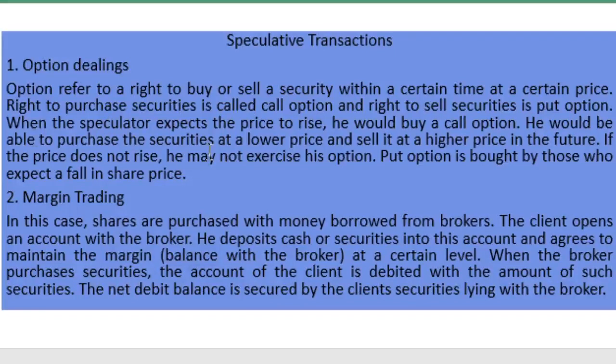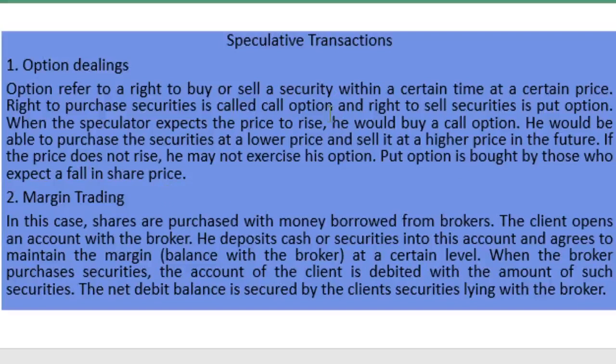When the speculator expects the price to rise, he would buy a call option. He would be able to purchase the securities at the lower price and sell them at a higher price in the future. If the price doesn't rise, he may not exercise this option. A put option is bought by those who expect a fall in share prices.